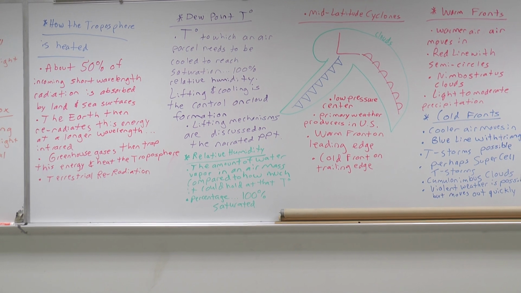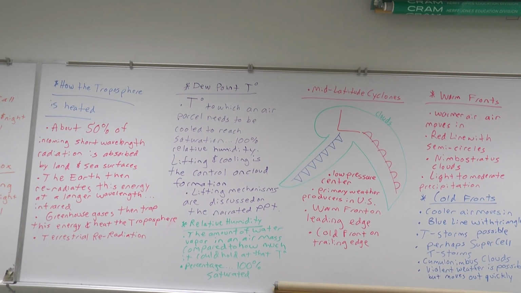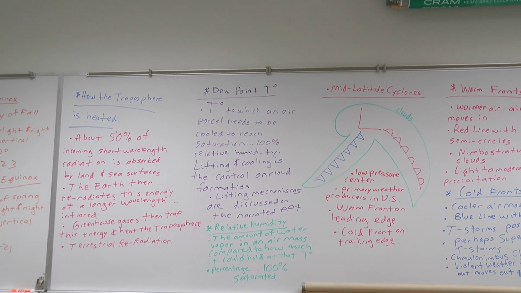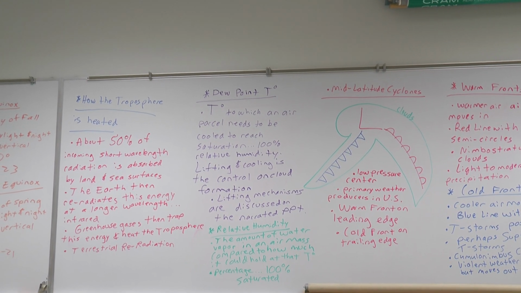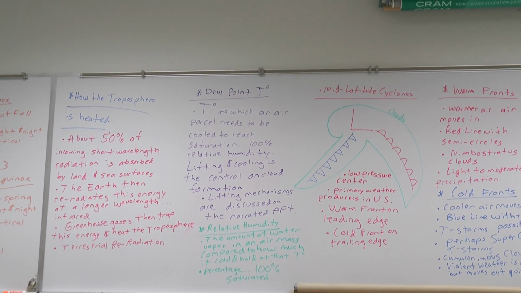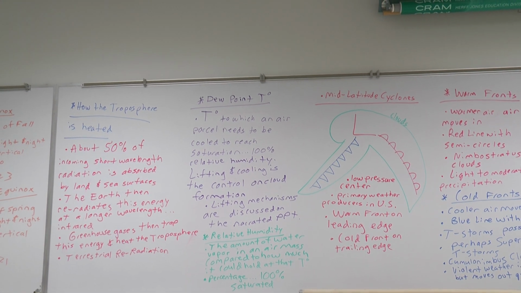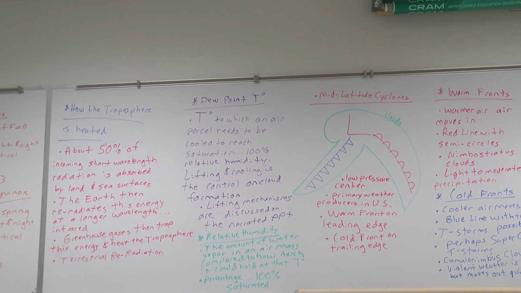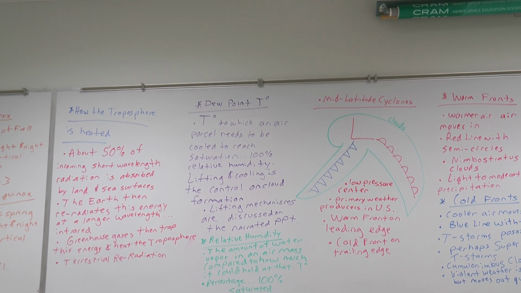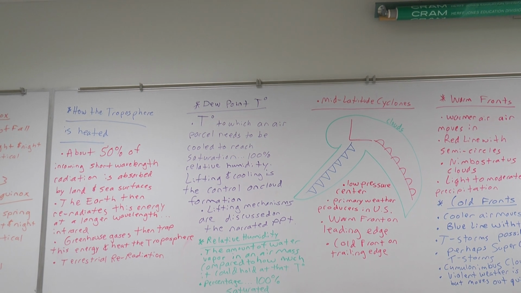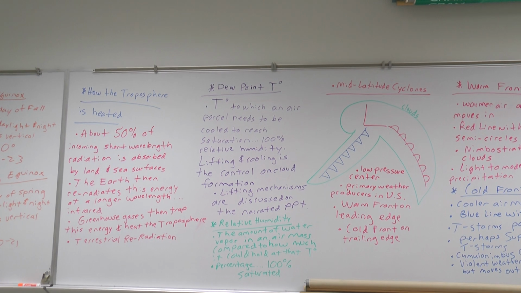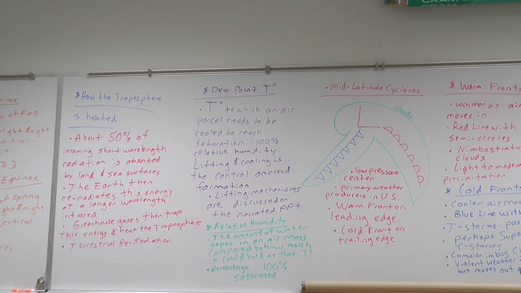When this happens at the surface, which it occasionally does, then we should expect to see fog and or dew. But now we're going to move up here to the purple, because the relative humidity we are most concerned with here is what happens at a higher altitude in the troposphere, as in cloud formation. So that brings us to our next topic, the dew point temperature. This is the temperature to which a parcel of air needs to be cooled to reach saturation, or 100% relative humidity.